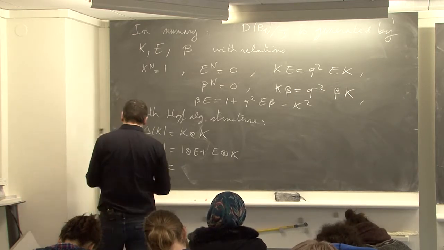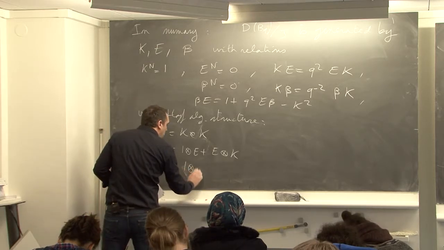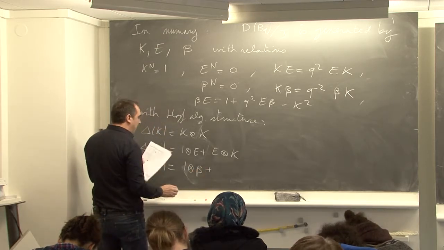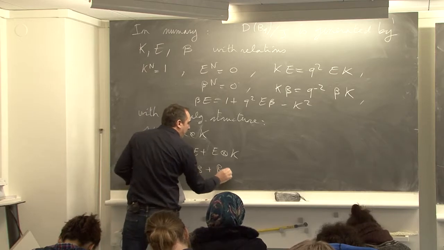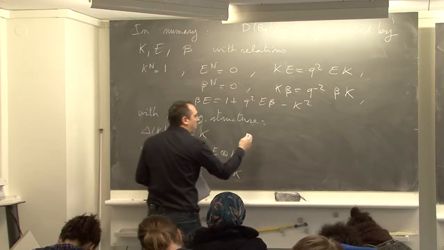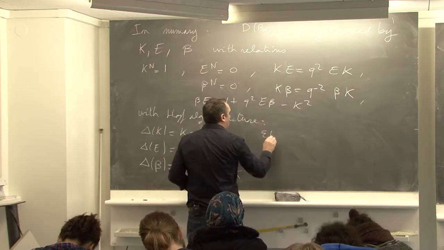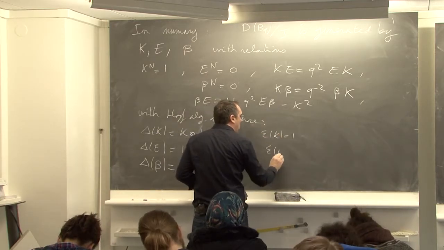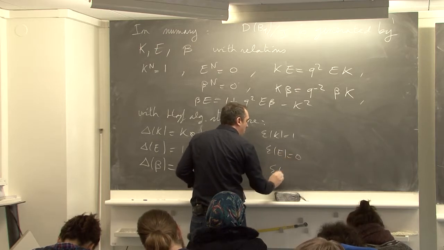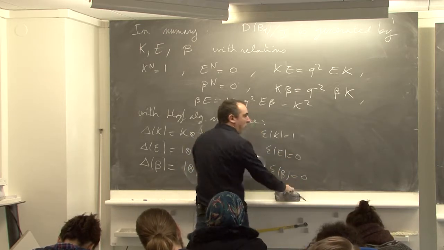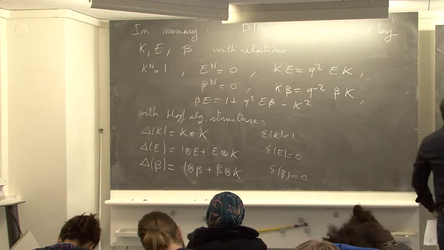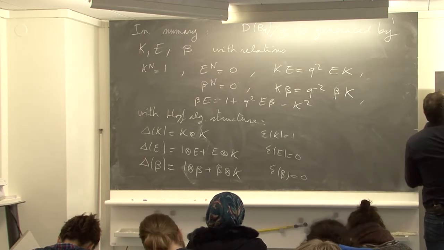Delta beta was 1 tensor beta plus beta tensor alpha, so beta tensor K. Okay. So we are almost done.